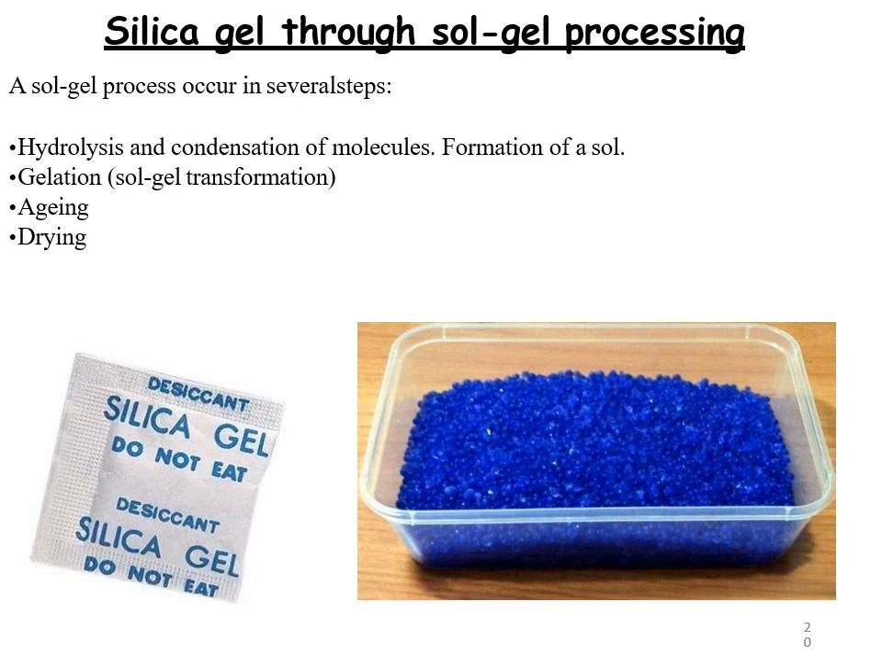Now there is some information about the formation of the silica gel through sol gel processing. A sol gel process occurs in several steps, like in the first step hydrolysis and condensation of the molecules, formation of a sol. Then gelation. What is gelation? It is the transformation of the sol to gel through aging and drying. Silica gel is used as a desiccant.